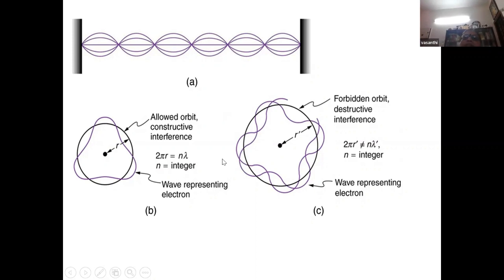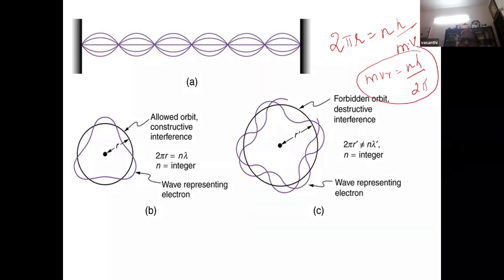Let us see whether we are bringing in the de Broglie wavelength. It's a matter wave. The electron is matter. So in place of lambda, I can write h by mv. So we are getting mvr is equal to nh by 2 pi. By considering the electron as a wave, we are able to bring in the quantization condition, isn't it?